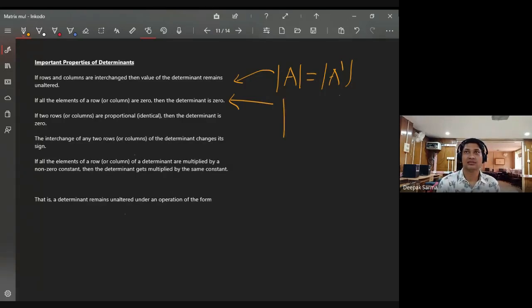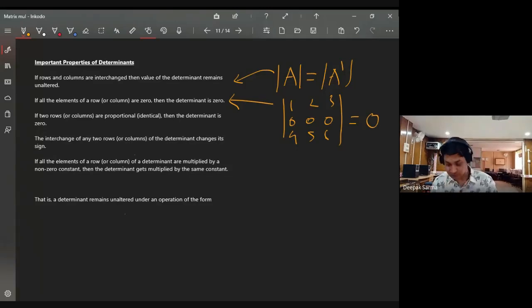Suppose I have a matrix like 1, 2, 3, 0, 0, 0, 4, 5, 6. If you want to calculate the determinant, suppose the first row is entirely zero, what will happen? As I said, you can find the determinant using a row or column. Choose the first row or second row, wherever the zero entries are.